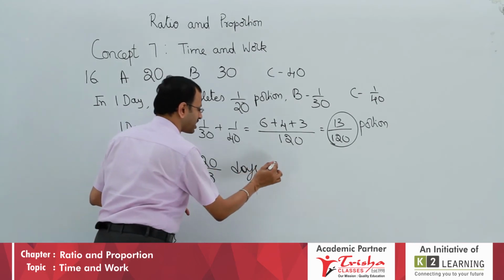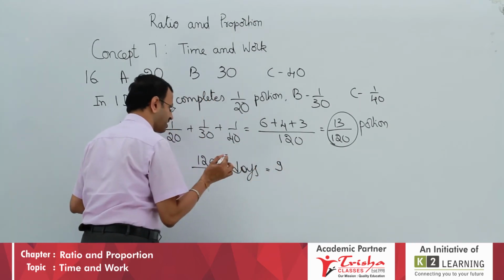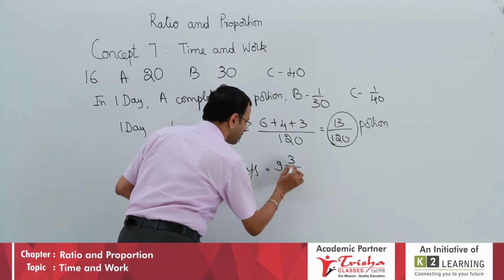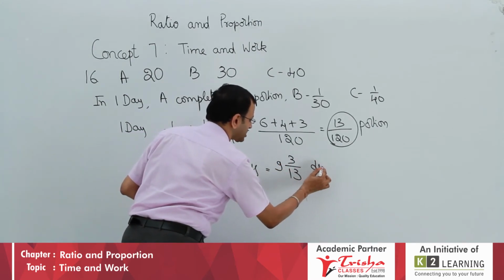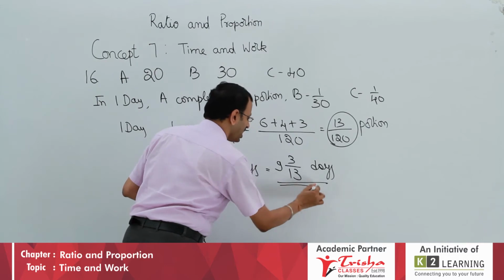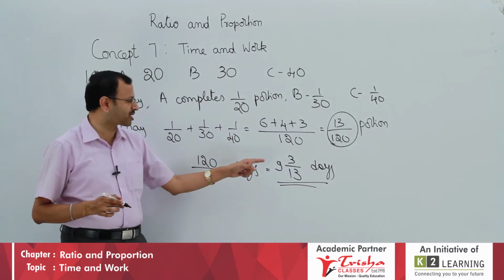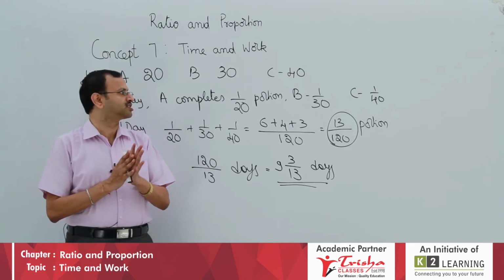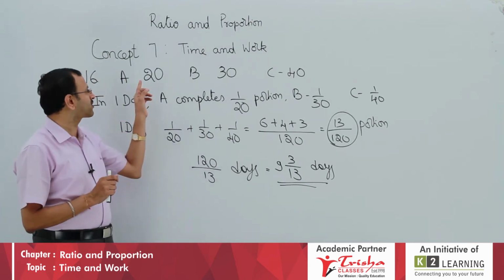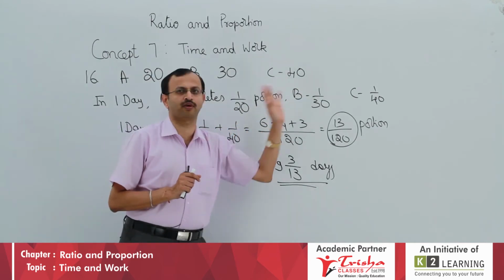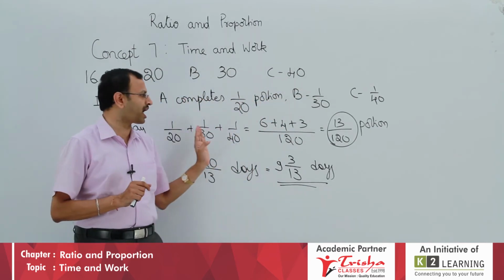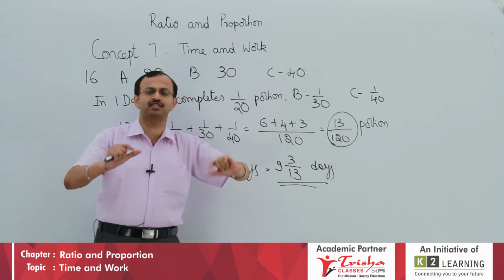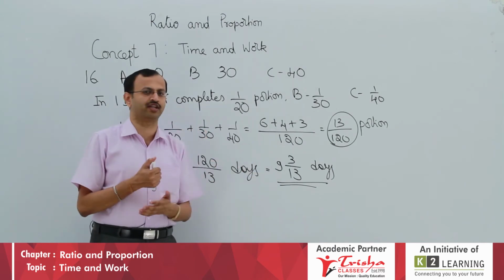Simplifying, 13 9s are 117, so 9 and 3 by 13 days. This many days, or you can write in decimal also, it becomes 9.23. 9.23 days they take. So what did you do? Nothing: 1 by 20, 1 by 30, 1 by 40, all three together add it. Whatever answer you got, just do the reciprocal, and we will get the final answer.